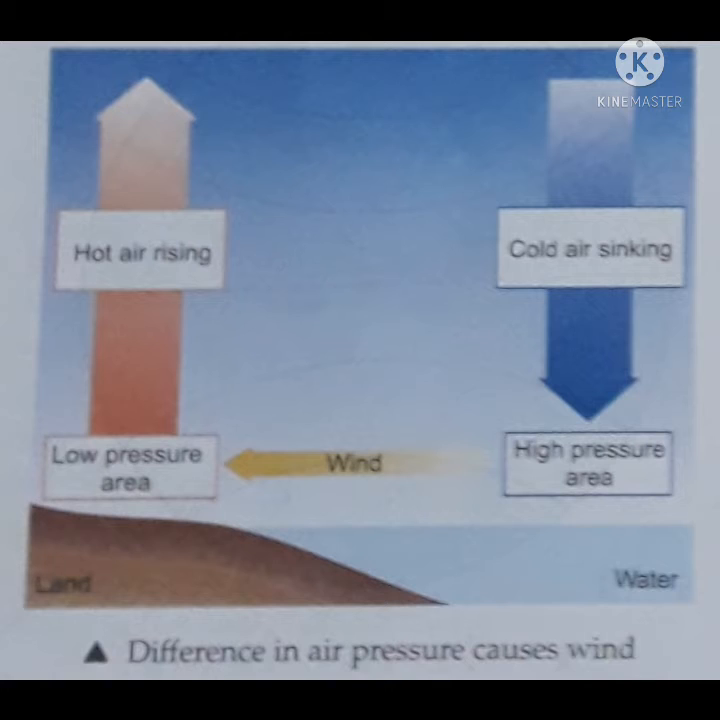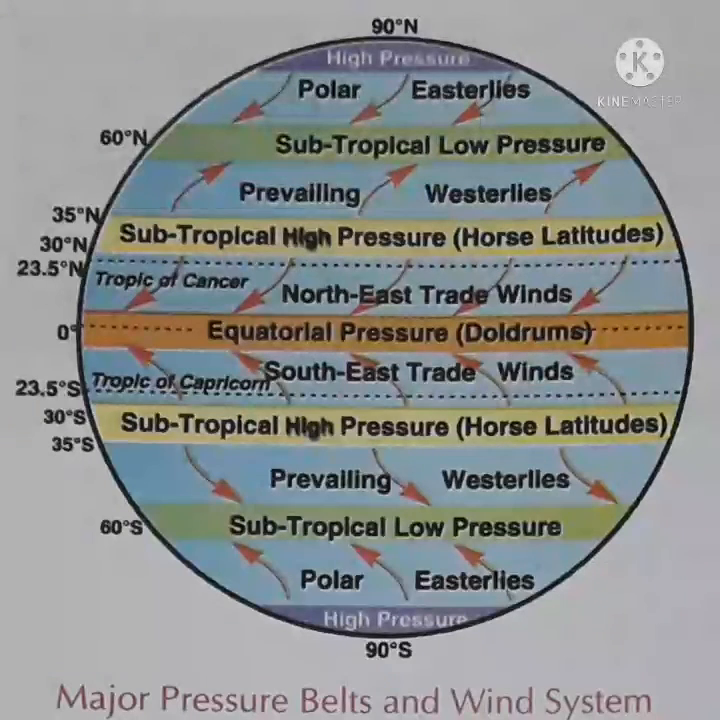There are many types of winds. Let us learn about them. Planetary winds: planetary winds blow in the same direction throughout the year. That is why they are also known as permanent winds. There are 3 types of planetary winds.